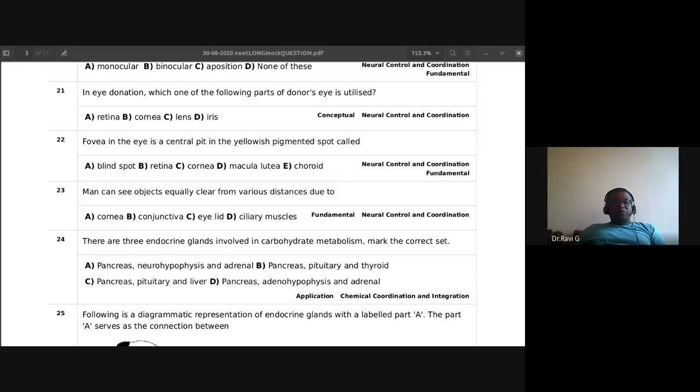So the ciliary muscles are responsible for the variations in our eyesight. Okay, so man is able to see objects equally clear from various distances due to the activity of these ciliary muscles. So D is the answer.